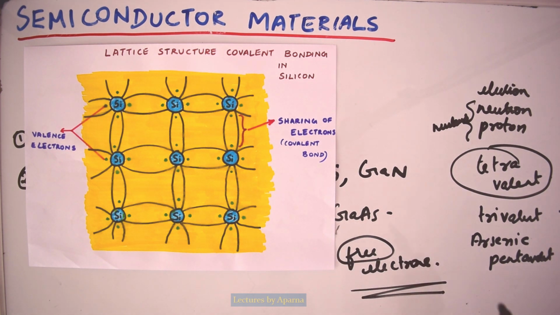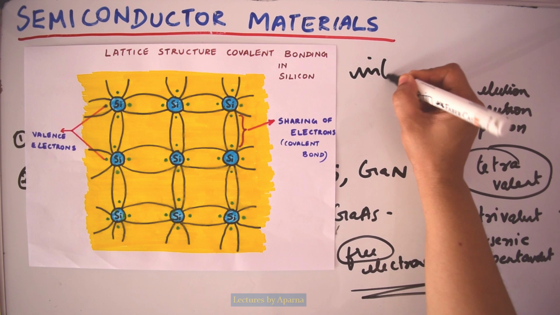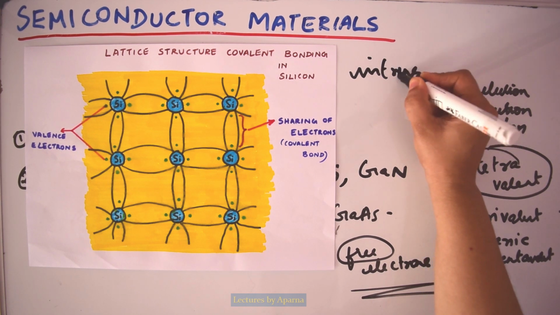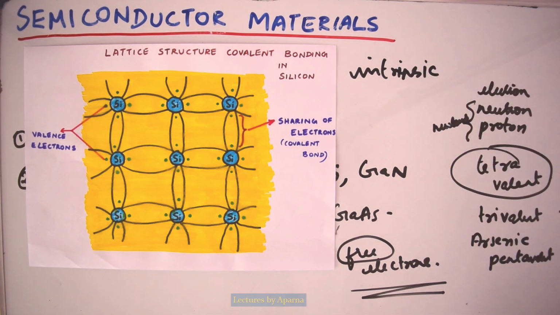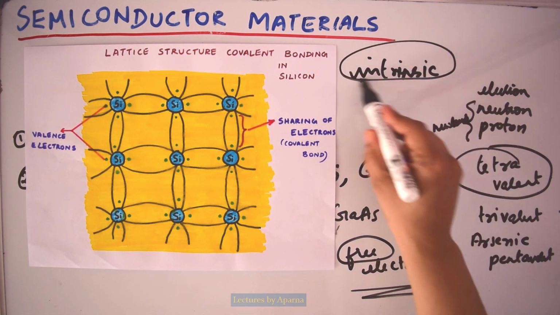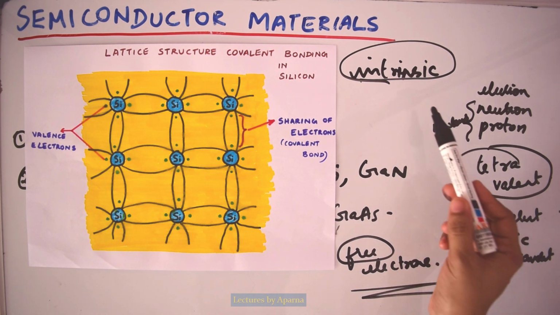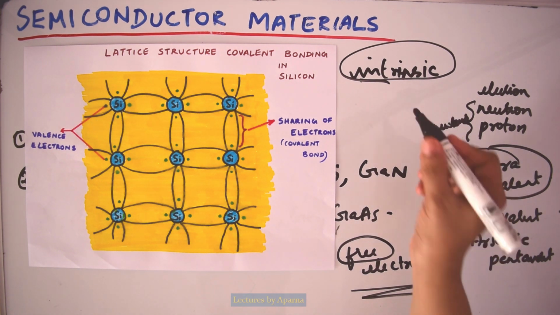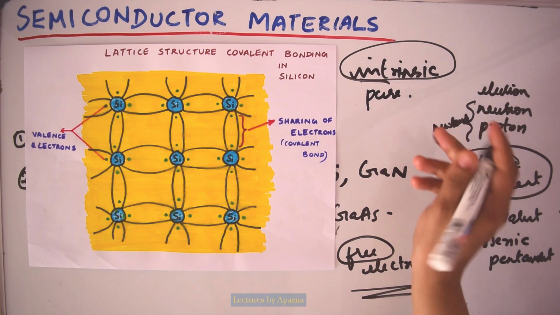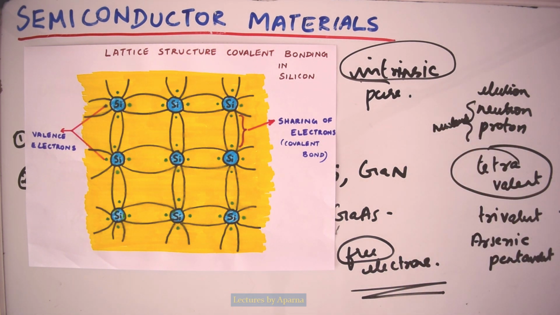Another term used is intrinsic. The term intrinsic refers to pure semiconductor material in which impurities are very few.